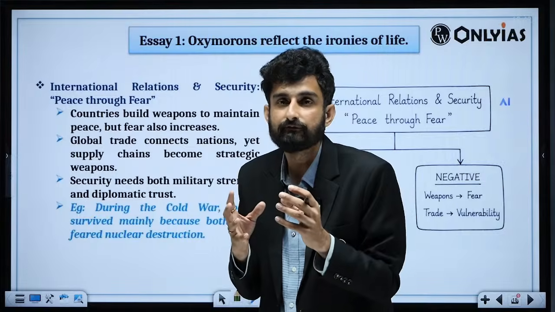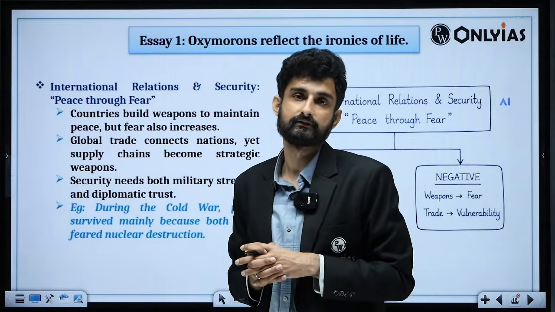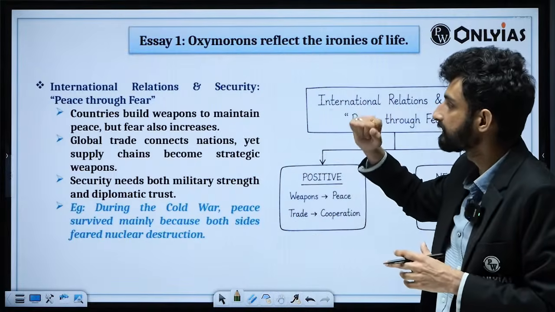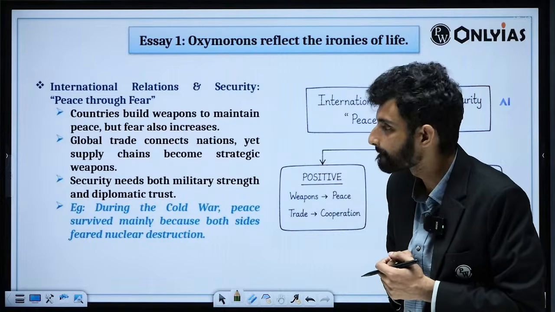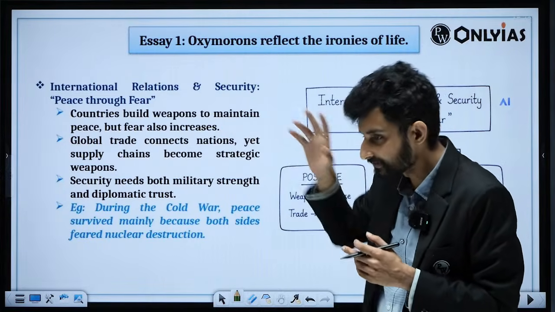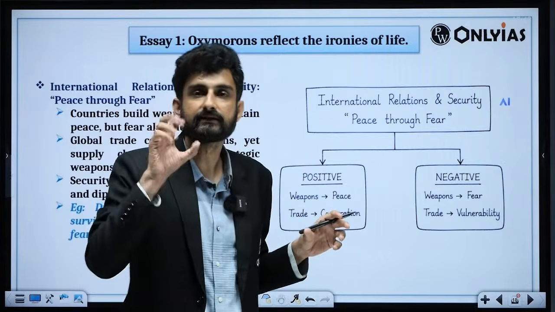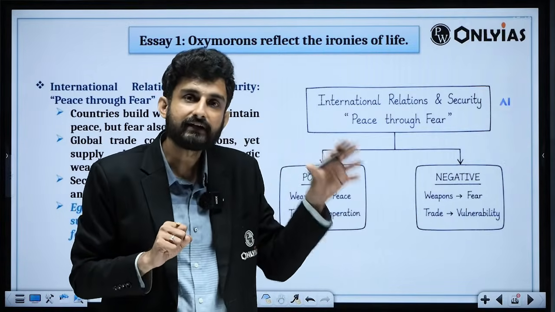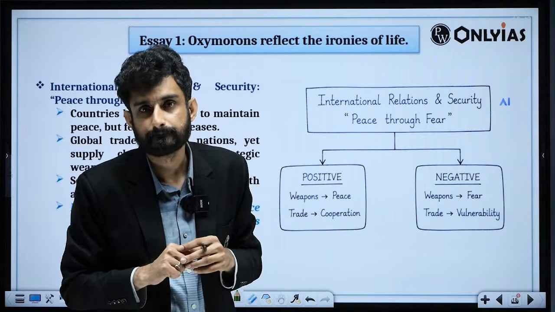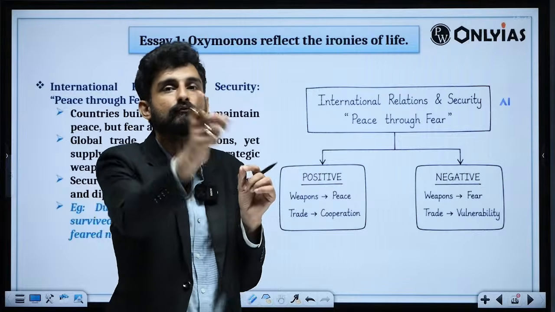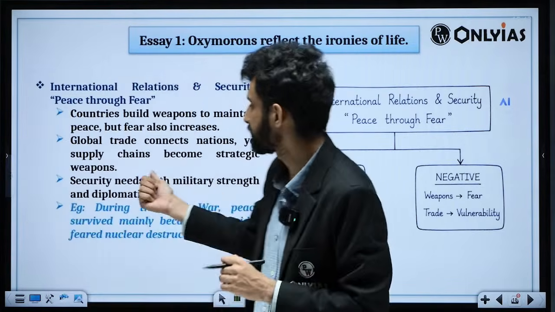They are going for shelving more nukes in their strength. So these can be the context. Countries build weapons to maintain peace, but fear also increases. So again, this is an oxymoron. In life, nature has certain oxymorons, and human activities and human decisions can also give you some oxymorons. And you have to navigate your route with that path only. So that is the context.